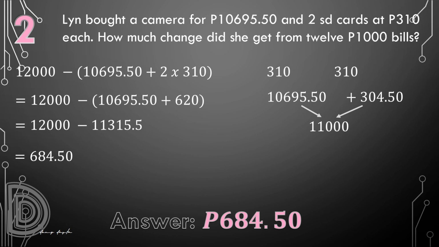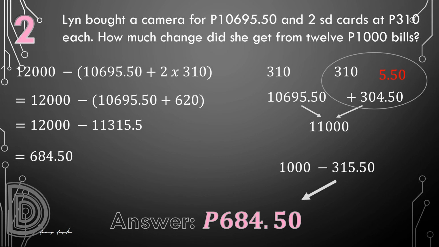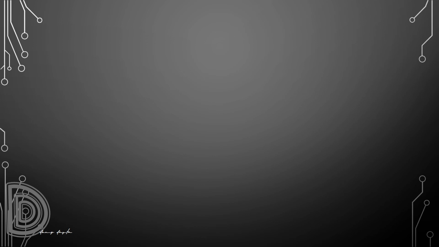Now subtract the 304.50 from 1,310, so we are left with 550, and that will be 315 pesos and 50 centavos. Therefore, from the remaining 1,000 peso bill, we just subtract 315 pesos and 50 centavos, and we get the same answer, 684 pesos and 50 centavos. Okay, question number 3.